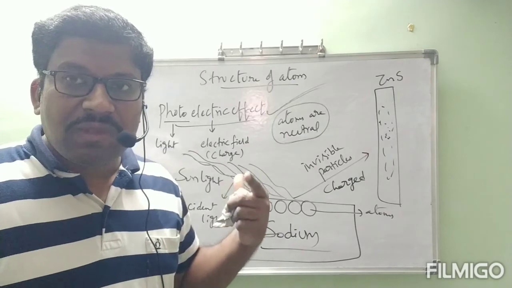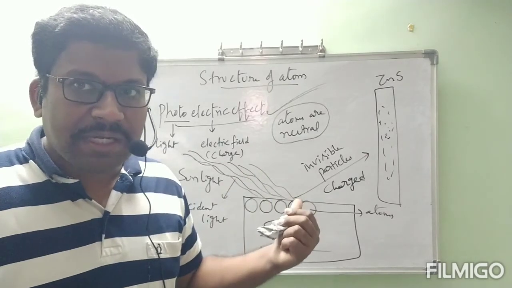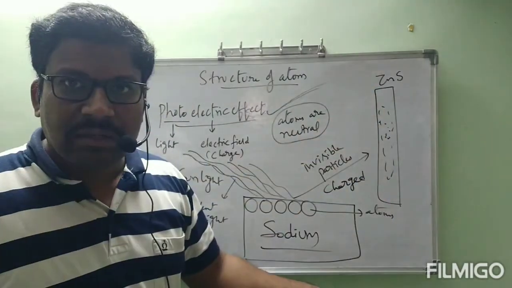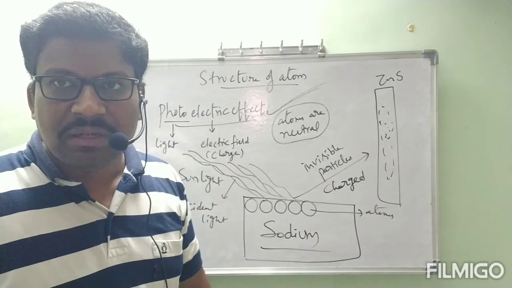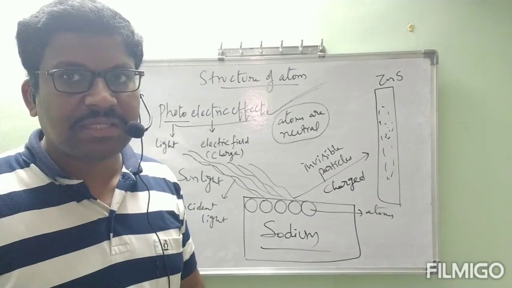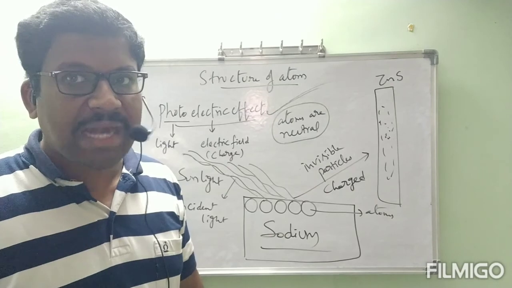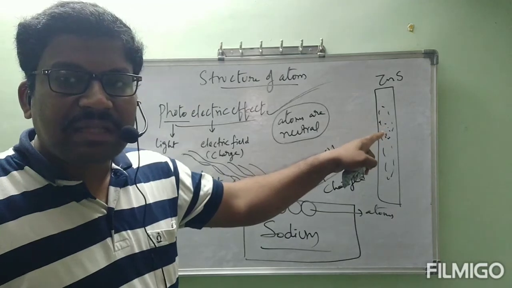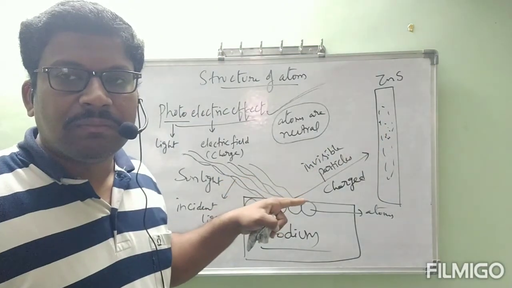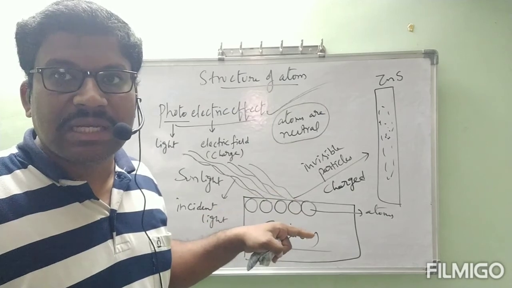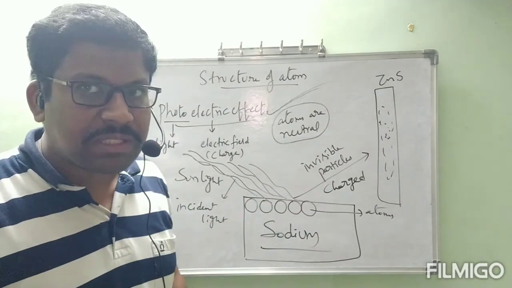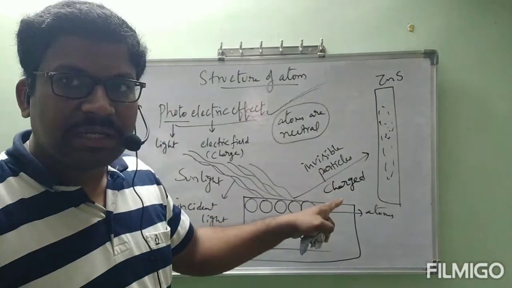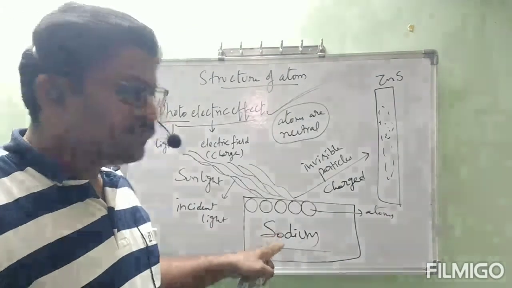Even though we are not able to see atoms and invisible particles, all these things, we can estimate by using different techniques. We have used a zinc sulfide screen, and on the zinc sulfide screen we have seen dots. By seeing the dots we can understand those are charged particles. Those charged particles are not atoms because atoms are neutral. Then we can understand those charged particles definitely must emit from atoms, because no other particle is present in the sodium element. It is a pure substance, no? It contains sodium atoms only. Definitely those invisible particles or charged particles must come out from sodium atoms.